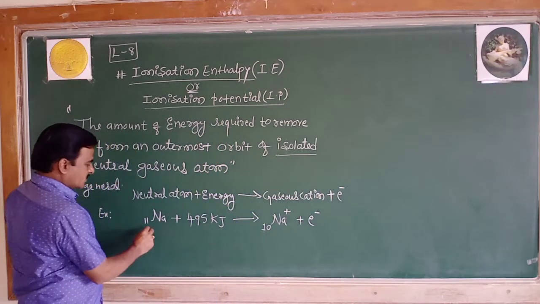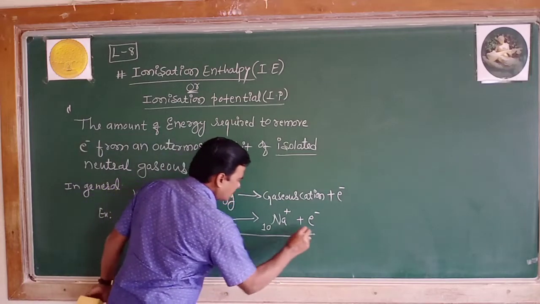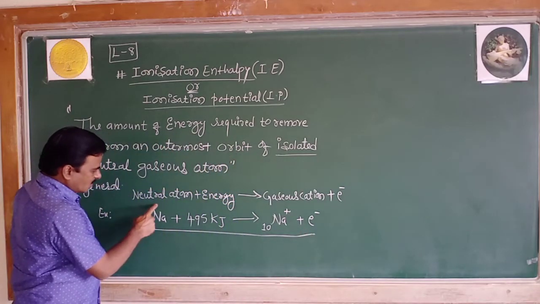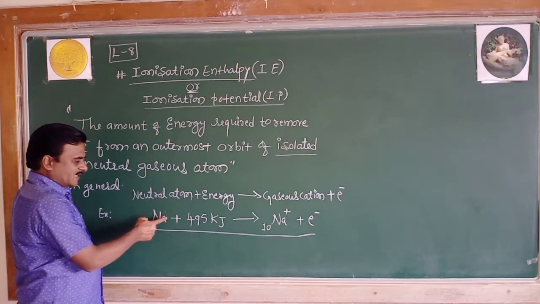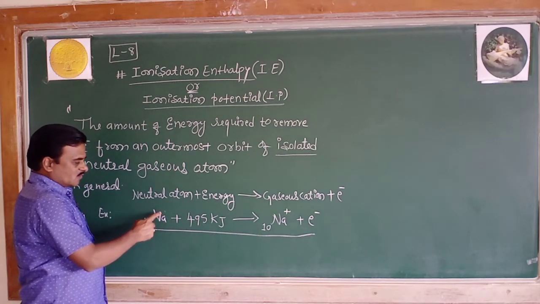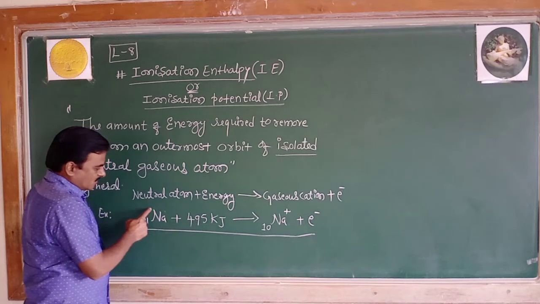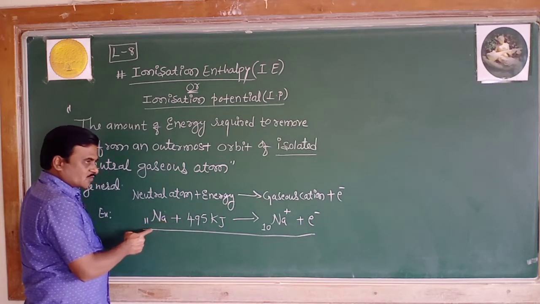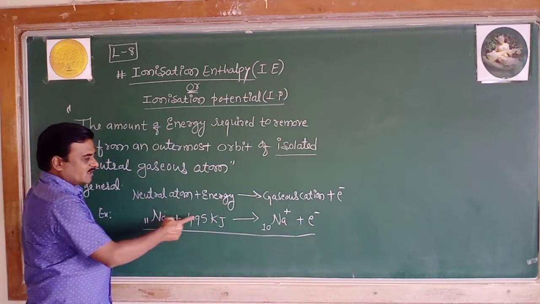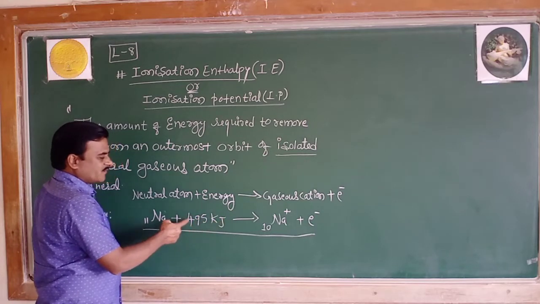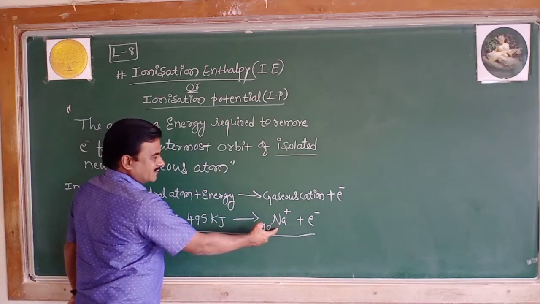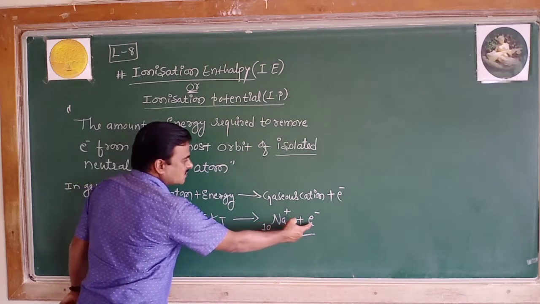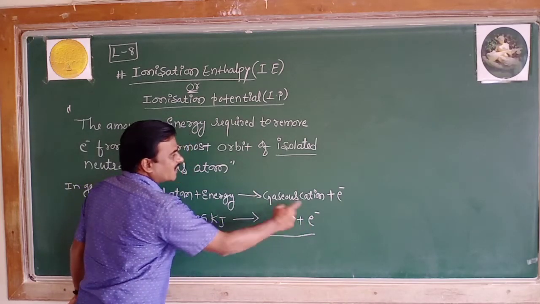What is the meaning of this equation? To remove the electron from the isolated neutral sodium gaseous atom, one needs to supply an energy of 495 kilojoule. Then the cation is formed with the removal of one electron.